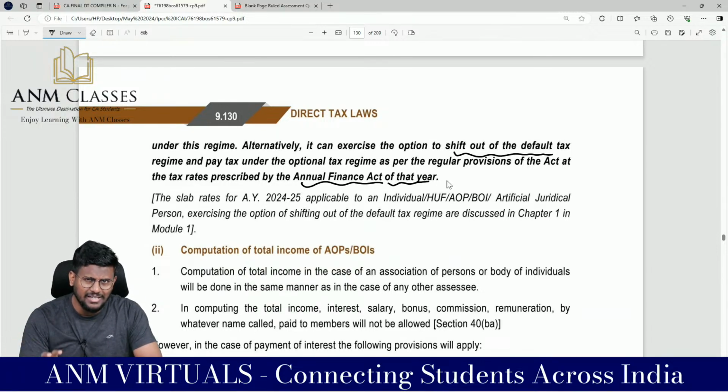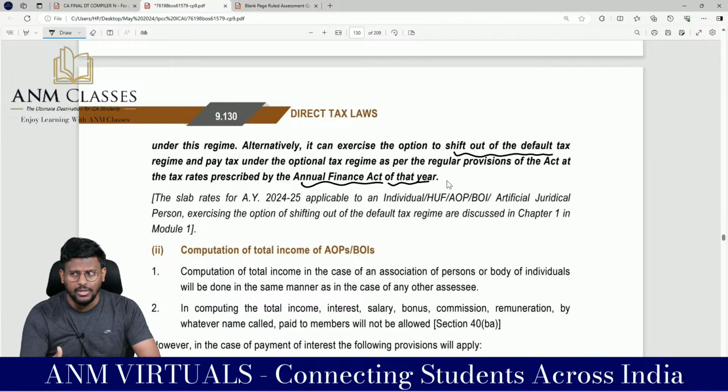Since we are giving a concessional rate of tax, we will be disallowing certain deductions or exemptions. Without giving deduction or exemption, my dear lovable students, you are supposed to pay the tax. But if you don't like 115BAC, get out of that, enjoy the deductions and pay tax at more.